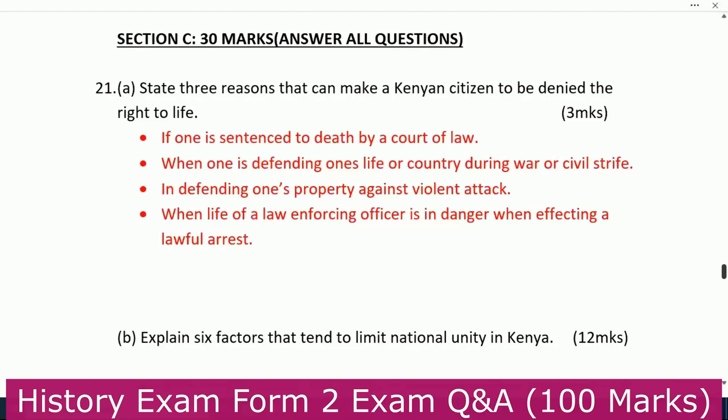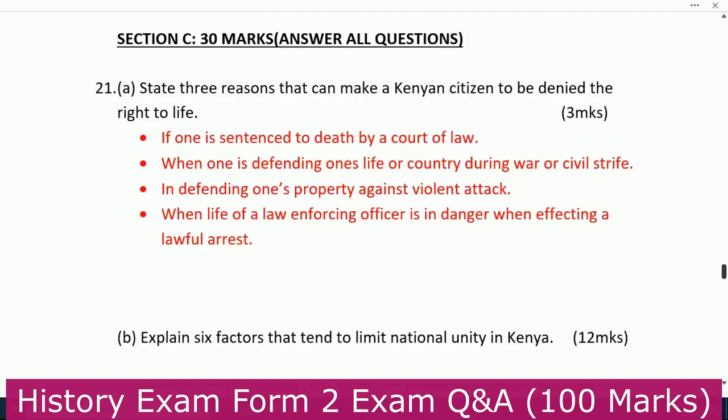Why? Number 1, if one is sentenced to death by a court of law. Number 2, when one is defending one's life or country during war or civil strife. Number 3, in defending one's property against violent attack.